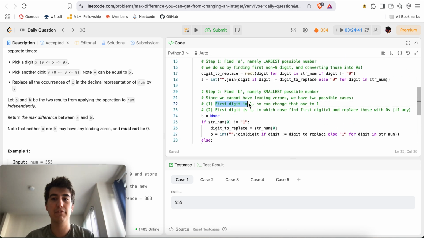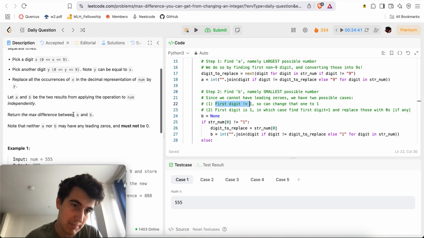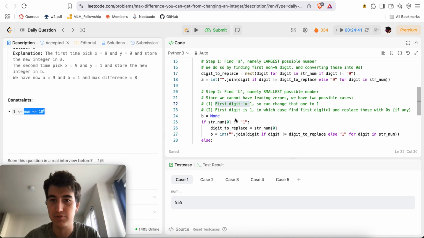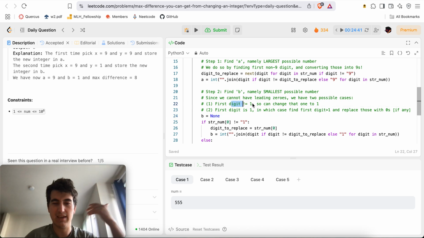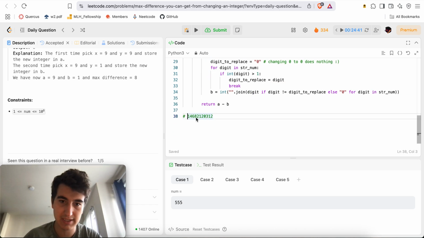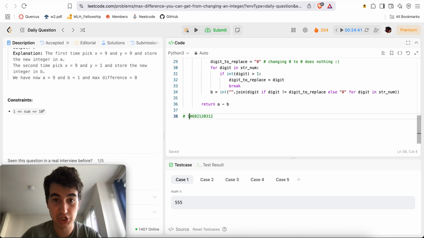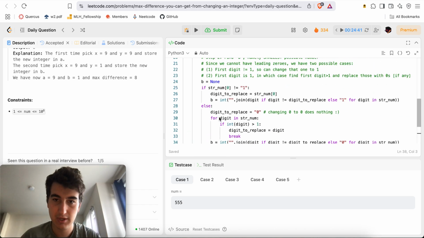First, if the first digit is not equal to 1, it's bigger than 1, so it won't be 0, because we're given an actual integer that we convert to a string, so we know we won't have a leading 0. If the starting digit is not 1, we can just change it to a 1. In an example like this, if we have a 5, we can change it to a 1, and that's the smallest number we can get.